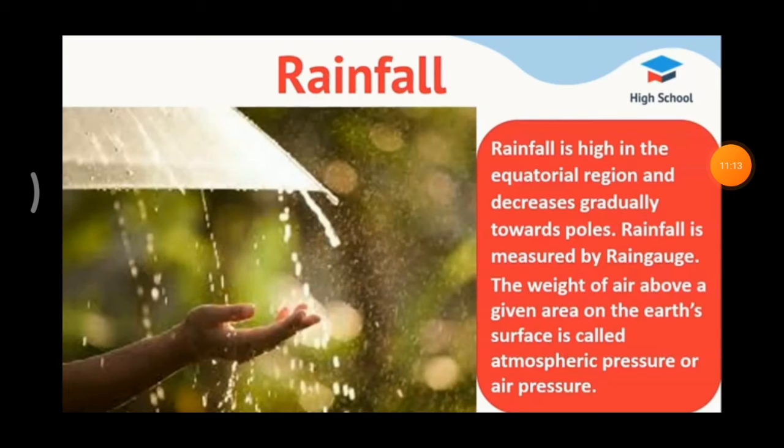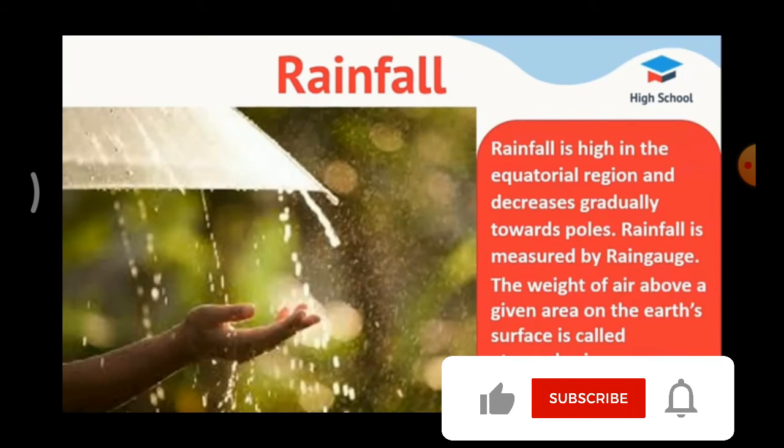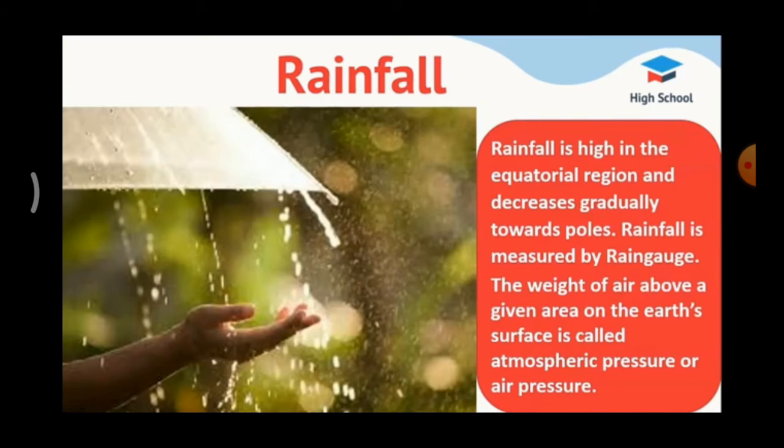Next one, rainfall. Rainfall is liquid water in the form of droplets that have condensed from atmospheric water vapor and then become heavy enough to fall under gravity. Rain is a major component of the water cycle and is responsible for depositing most of the fresh water on the earth. So, what is the major component of the water cycle? Yes, rain.